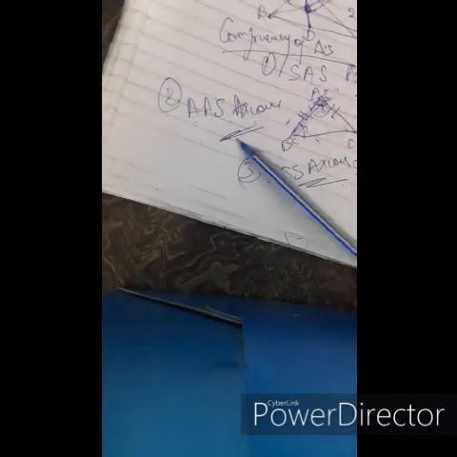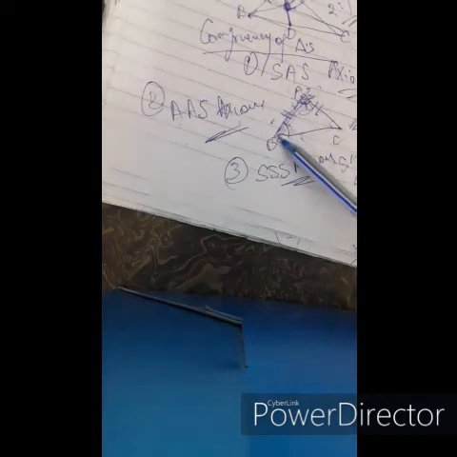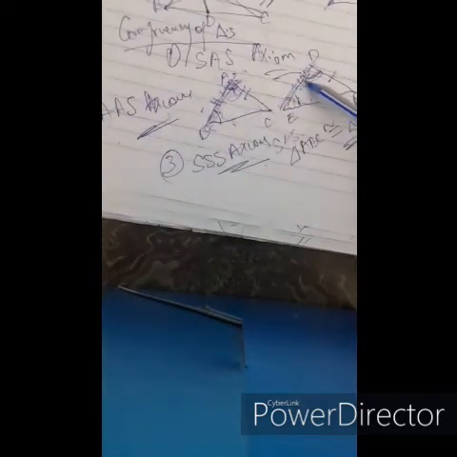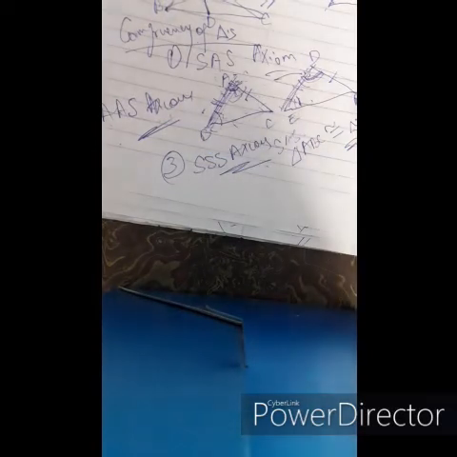AAS axiom, angle angle side axiom: two angles of a triangle and any of the sides. Angle A equals angle D, angle B equals angle E, and any of the sides, suppose AC equals DF. Then based on AAS axiom, the triangles are congruent.